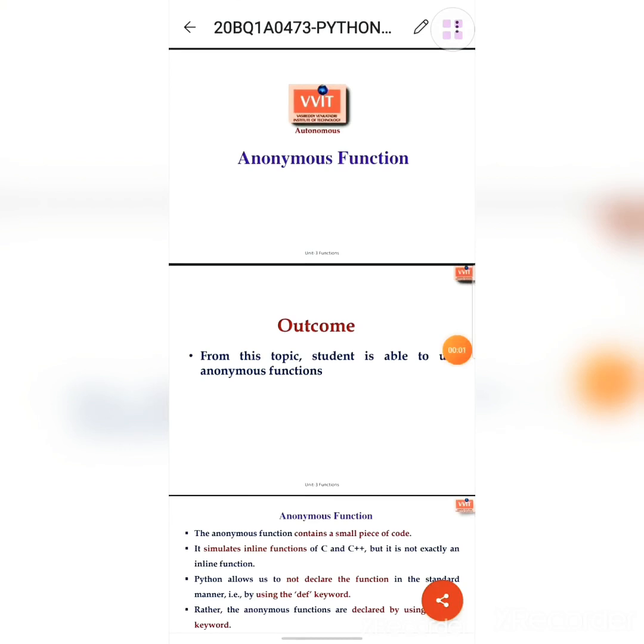20BQ180473. Today, I am here to give the seminar presentation about the anonymous function. The other name for the anonymous function is the lambda function. Let's see the outcome of the anonymous function. From this topic, the developer or the learner is able to use the anonymous function in the various applications of Python programming. Let's see the concept of the anonymous function.